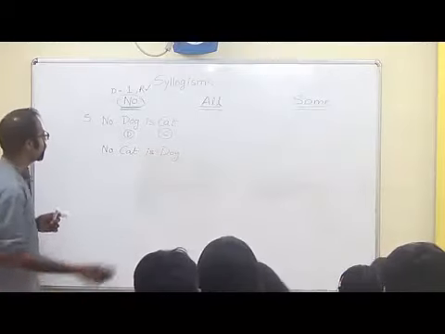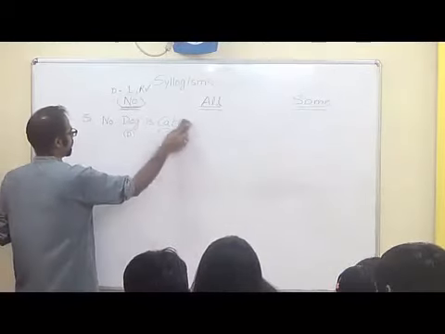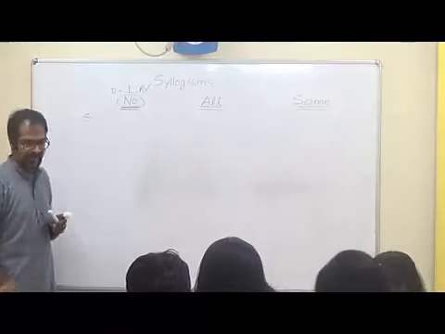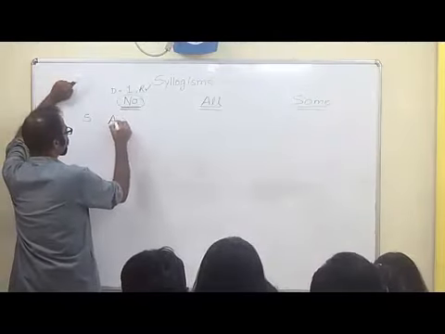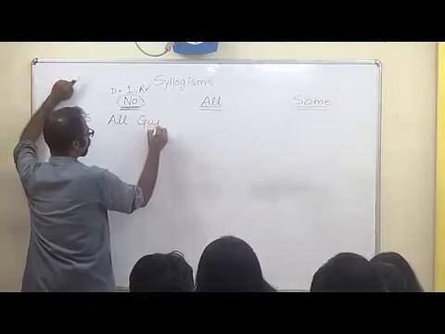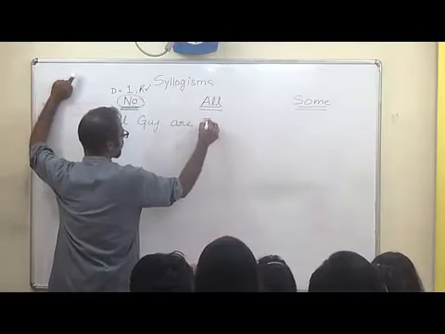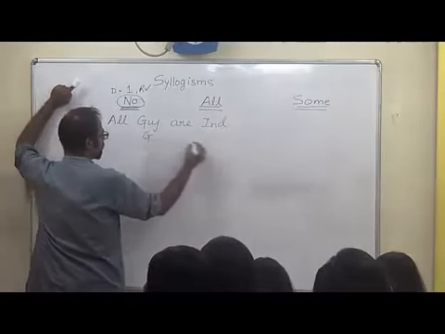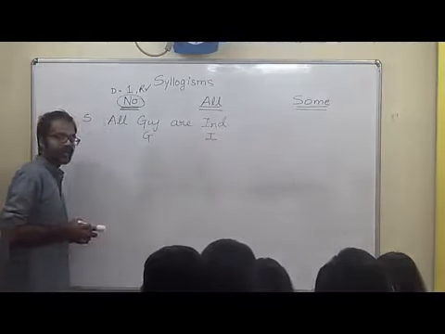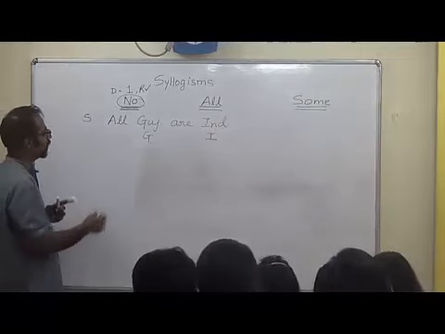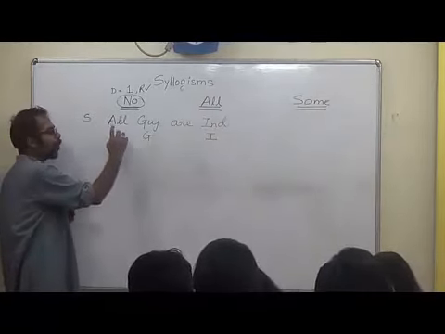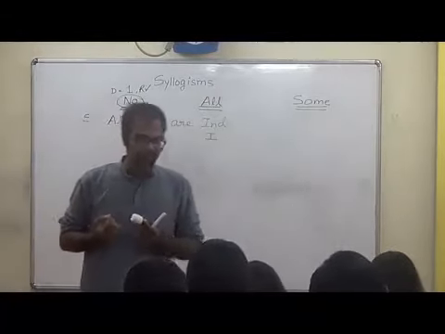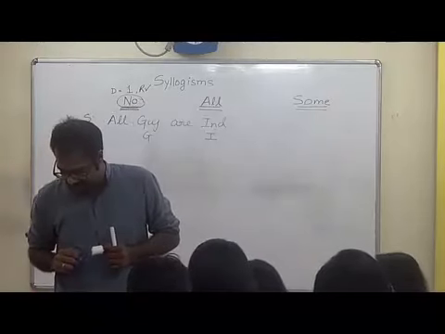Let's move ahead to the second kind of statement, which is a statement which contains the word all in it, right? So let me say all Gujaratis are Indians. You have to represent Gujaratis with G and Indians with I. Can you draw a Venn diagram and show me which gives me this statement that all Gujaratis are Indians? How do you draw this in the form of a diagram?